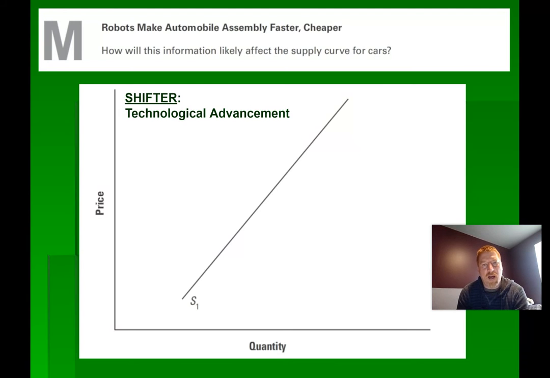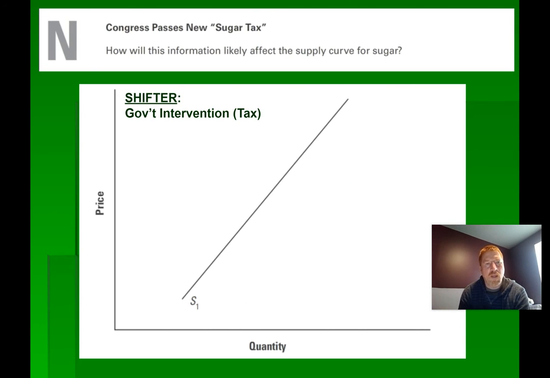Robots make automobile assembly faster and cheaper. How will that affect the supply curve for cars? That would be technology, so that would be a shift to the right. That's an increase. This one says Congress passes a new sugar tax. Again, a tax always goes on the supply side because it's government. And if it's a tax, it's a decrease in supply, so that would shift to the left.